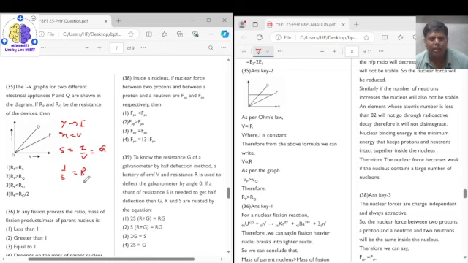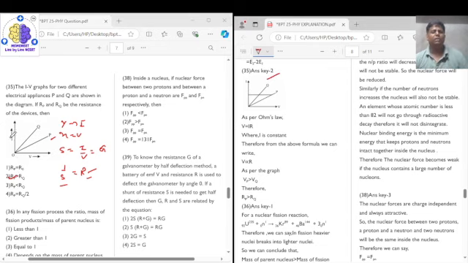Greater is the slope, lesser will be the resistance. Lesser is the slope, greater will be the resistance. So P has a lesser slope, so P's resistance will be more. So RP is greater than RQ. So the correct answer for question number 35 is option 2. Correct answer is option 2, right?